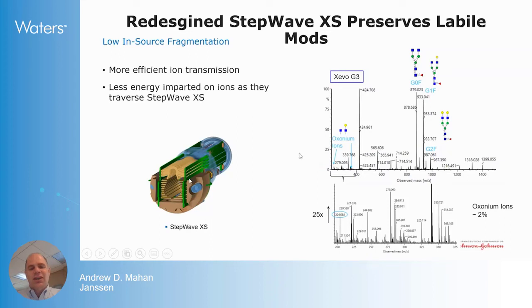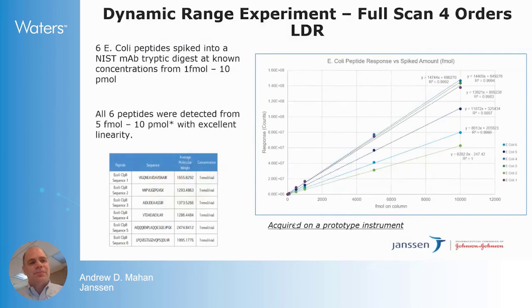In comparing to other vendors, this is typically around 10% or more of these oxonium ions, and we observed an improvement on this instrument down to as low as 2% due to the improvements in this StepWave.